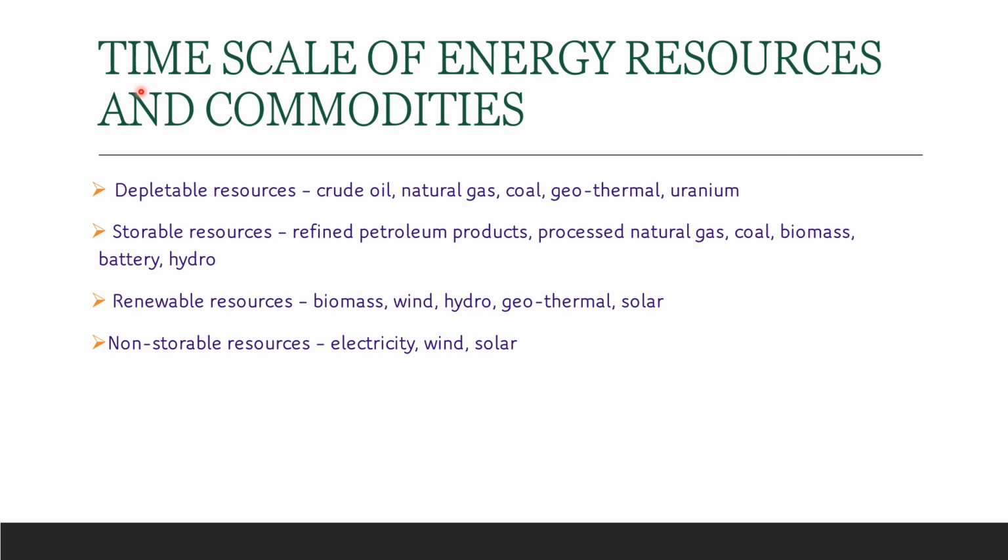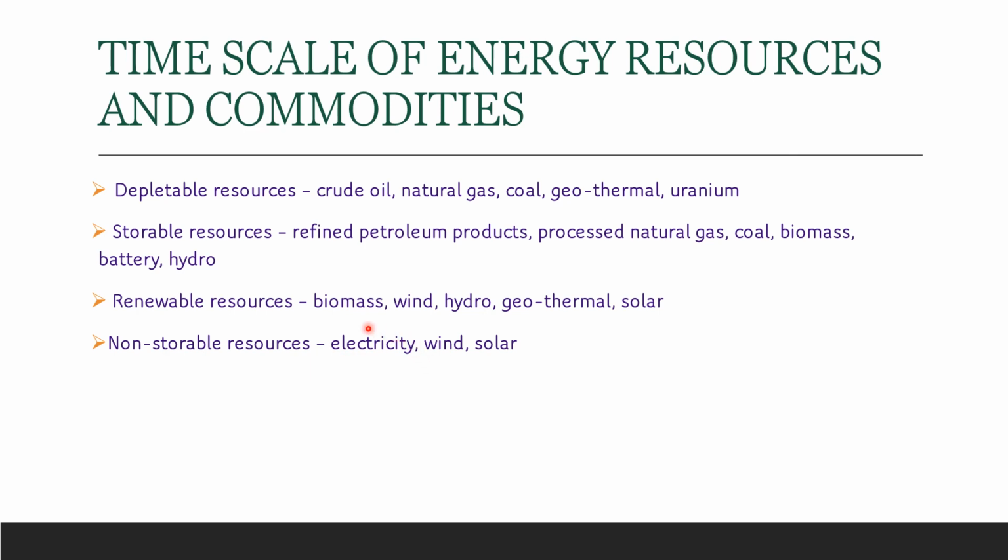Now, let's see the time scale of energy resources and energy commodities. So it can be either depletable resources, storable resources, renewable resources, or it can be non-storable resources. So storable resources refers to the resources that can be stored. So these are energy resources which we can store. For example, refined petroleum products, processed natural gas, coal, biomass, battery, hydro. Non-storable resources are those resources which cannot be stored, like wind, solar, electricity.